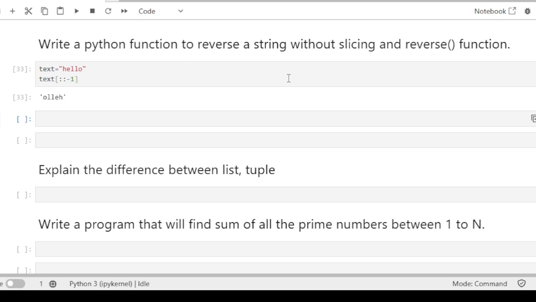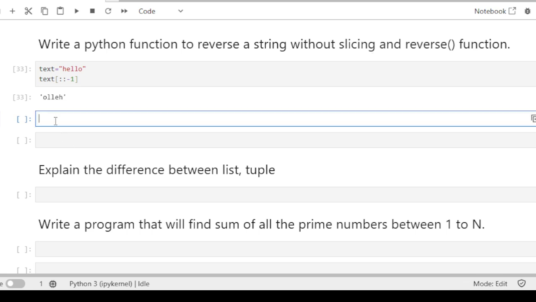But the interviewer is asking that we need to reverse the string without slicing. And what is the second method? The second is using the reversed function. So using the reversed function, this is how you can do it: reverse string is equal to, then here we need to use the join function to join the reversed string. The reversed function here we need to use, and then give the text which we want to reverse.